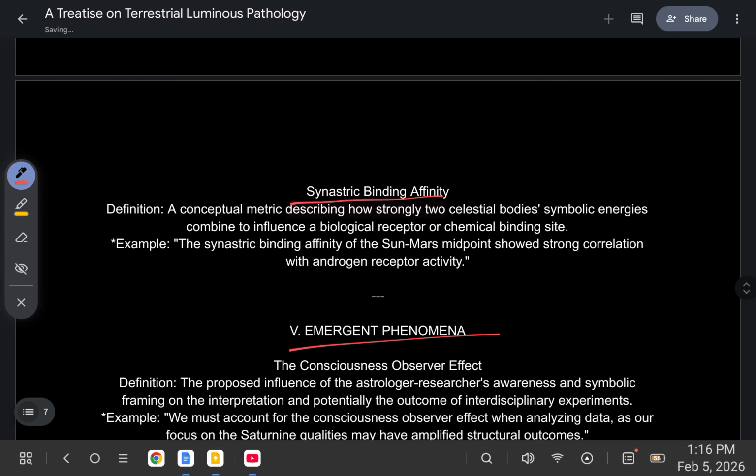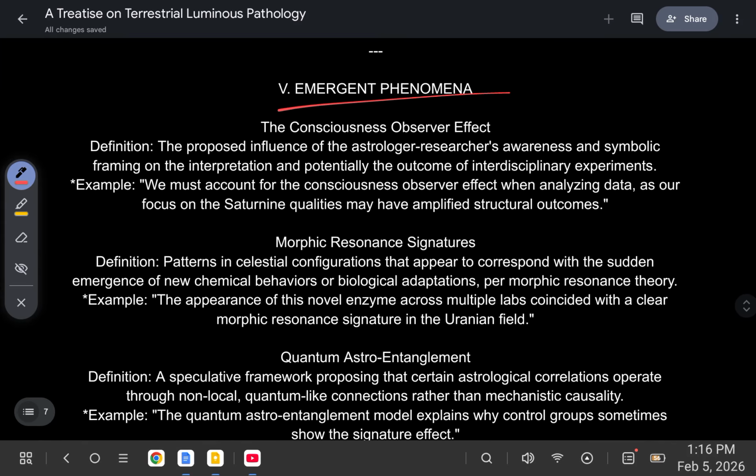Synastric binding affinity, a conceptual metric describing how strongly two celestial bodies' symbolic energies combine to influence a biological receptor or chemical binding site. For example, the synastric binding affinity of the Sun-Mars midpoint shows strong correlation with androgen receptor activity. Emergent phenomena. We have the consciousness observer effect. The proposed influence of the astrologer researcher's awareness and symbolic framing on the interpretation and potentially the outcome of interdisciplinary experiments. For example, we must account for the consciousness observer effect when analyzing data, as our focus on the Saturnine qualities may have amplified structural outcomes.